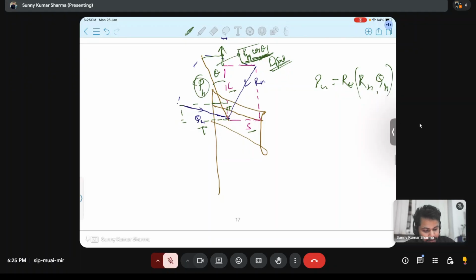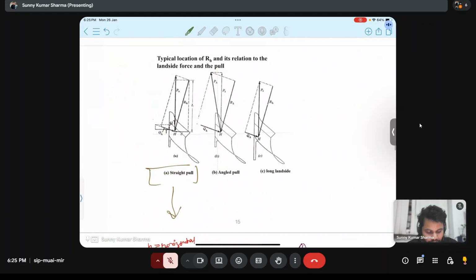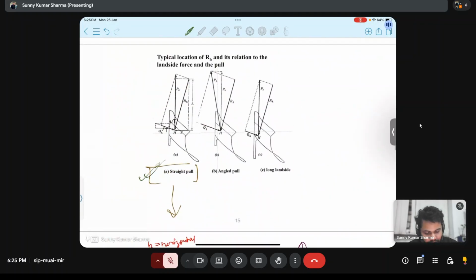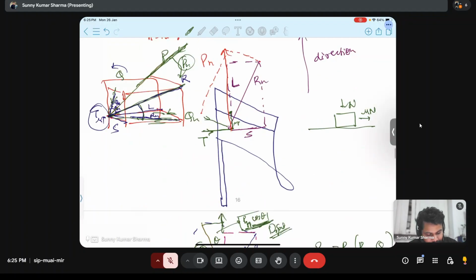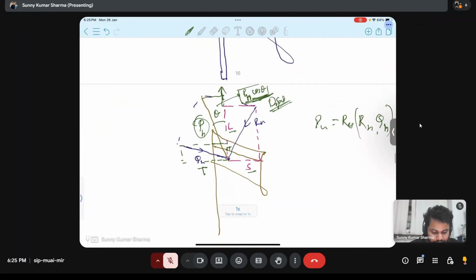Now this will become more clear when we solve this. So now this is the straight pull. Like here, what happened when I drew this picture: pH, the pH went to this side, the left side.